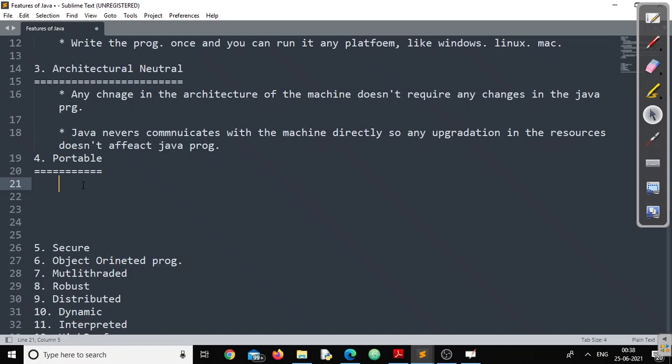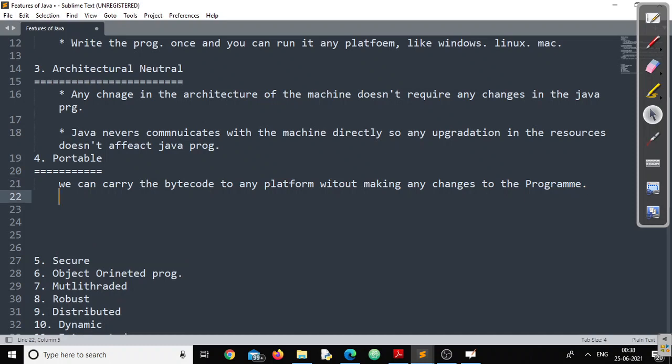You can write: we can carry the bytecode to any platform without making any changes to the program, right?